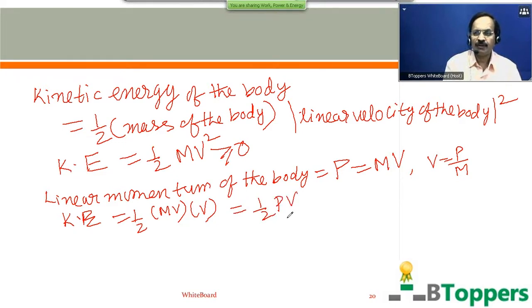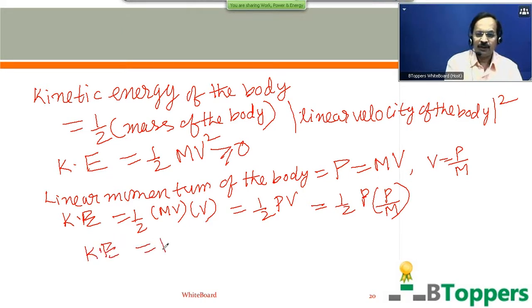Sometimes this form is used in questions at later stages. Using V equal to P by M, translational kinetic energy of the body in terms of the linear momentum and mass of the body is given by P square by 2M.